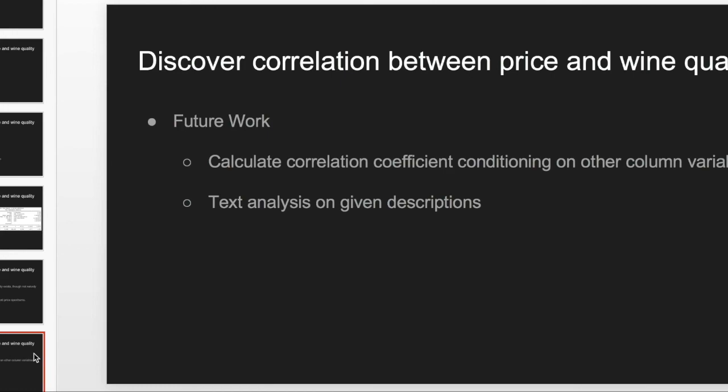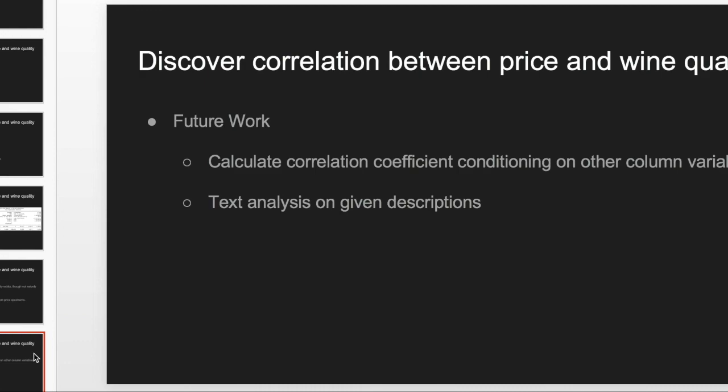If we have time and energy, we can do some future work. Like in our previous analysis, we only dealt with data involving price and wine quality, which is points only. But we can also interact with other variables like country, region, and winery.